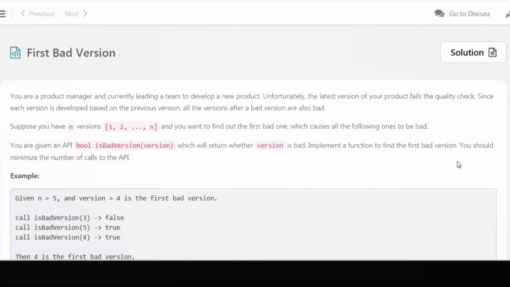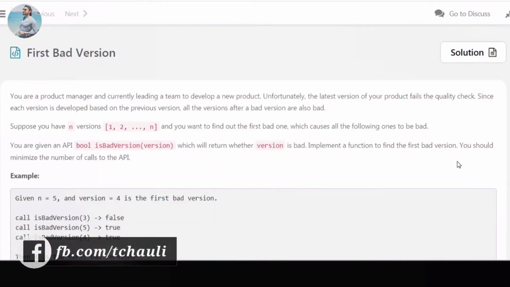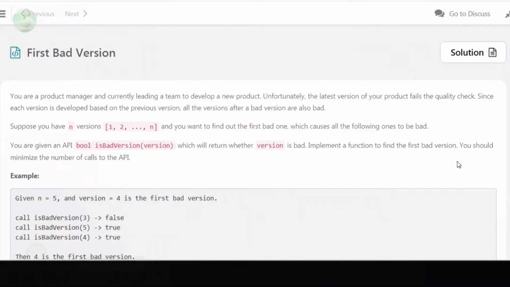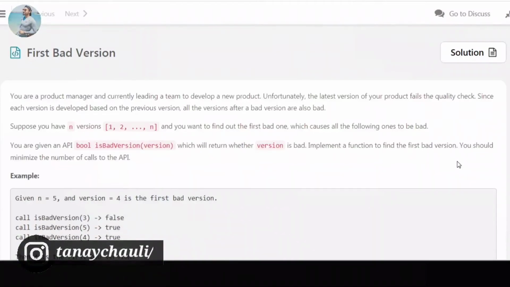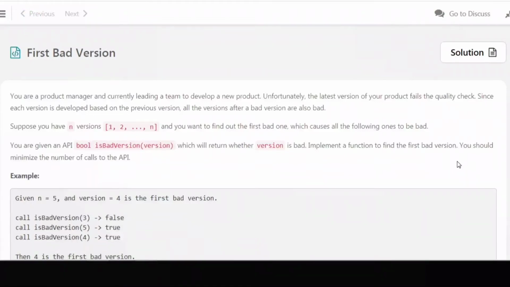Suppose you have n versions, 1, 2, 3 up to n, and you want to find out the first bad one, which causes all the following ones to be bad. You are given an API, bool isBadVersion, which returns whether a version is bad. Implement a function to find the first bad version. You should minimize the number of calls to the API.